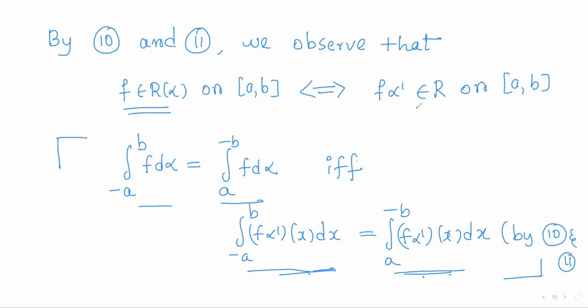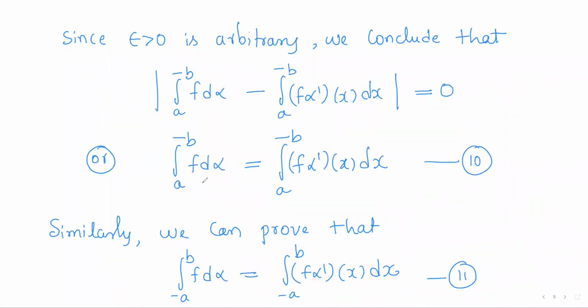And in this case, the common value is taken as the Riemann-Stieltjes integral of f. So this can be replaced by the Riemann-Stieltjes integral of f, and this can be replaced by the Riemann integral of f into alpha dash.